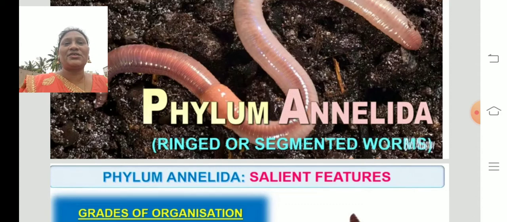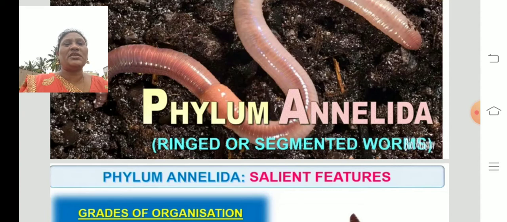In the previous session we started the classification of Animalia. In that we started invertebrates. Organisms which don't have a vertebral column are called invertebrates or non-chordates. In that we already studied Porifera, Coelenterata, Platyhelminthes, Nematyhelminthes. So let us continue the invertebrate session.